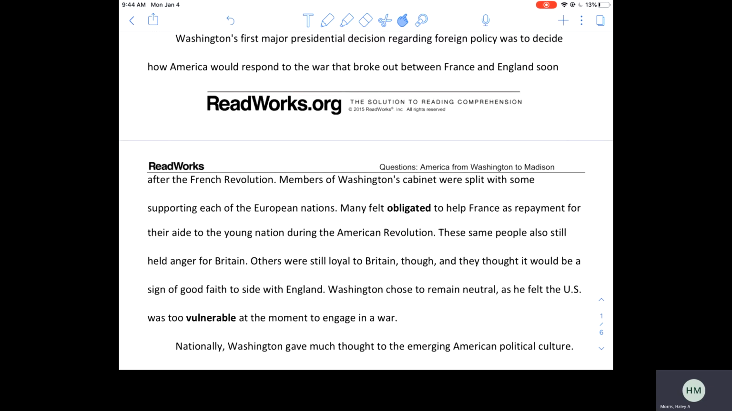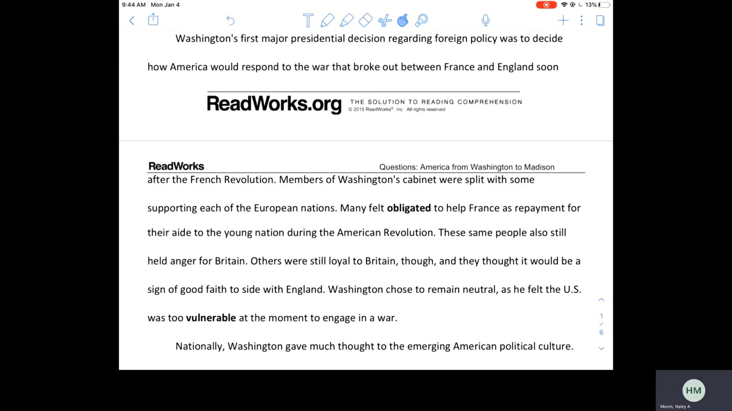Washington's first major presidential decision regarding foreign policy was to decide how America would respond to the war that broke out between France and England soon after the French Revolution. Members of Washington's cabinet were split, with some supporting each of the European nations. Many felt obligated to help France as repayment for their aid to the young nation during the American Revolution. These same people also still held anger for Britain.